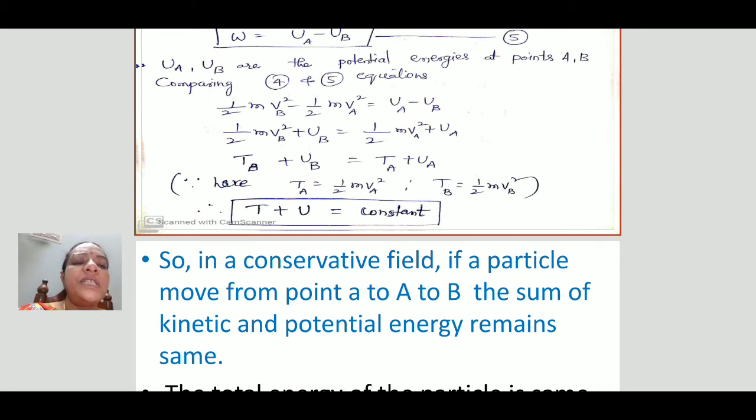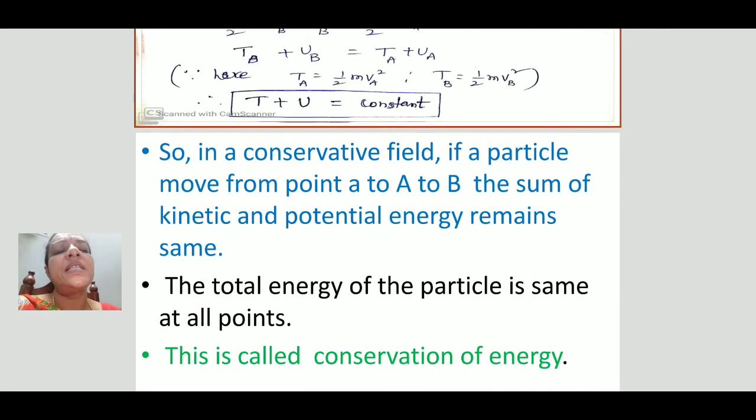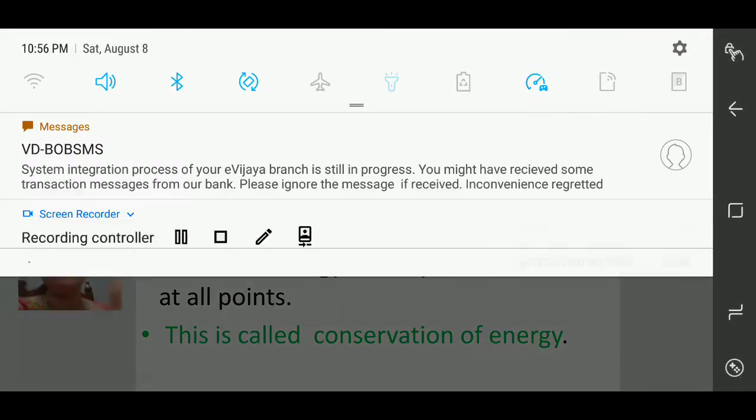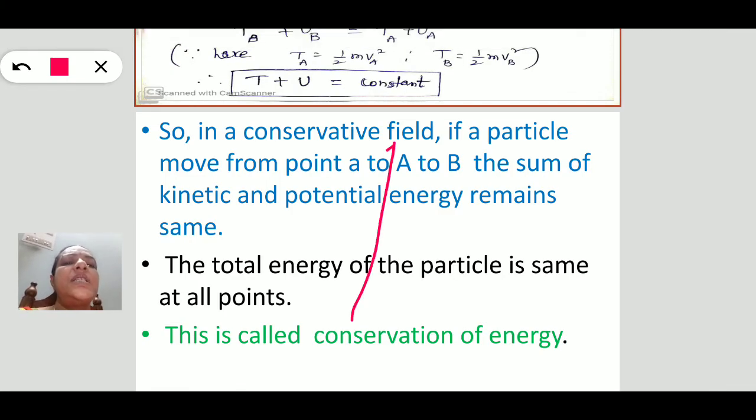What is the meaning of this equation? In a conservative field, if a particle moves from point A to B, the sum of kinetic and potential energy remains the same. This is the conservation of energy.